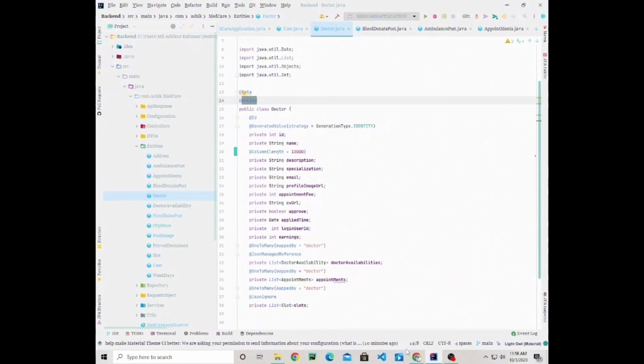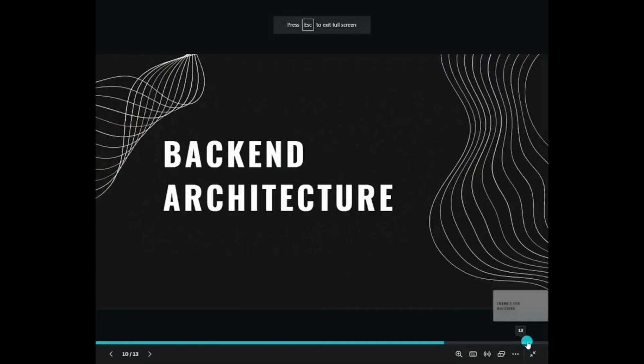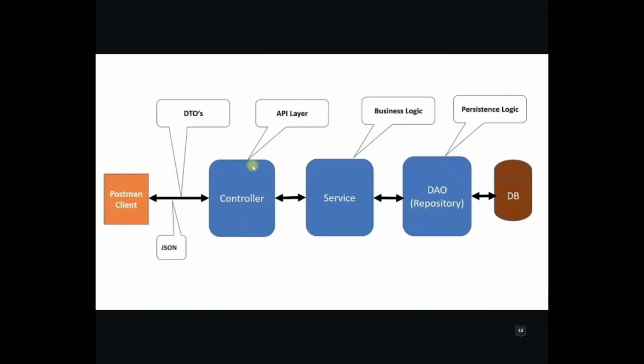Let's see the backend architecture of our project. We code backend by following this architecture. Here, front-end client requests to backend for getting services or data from database.